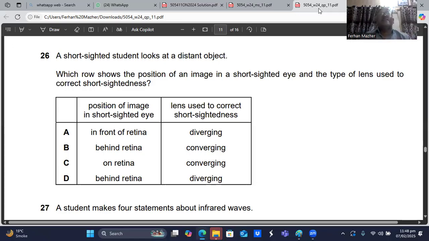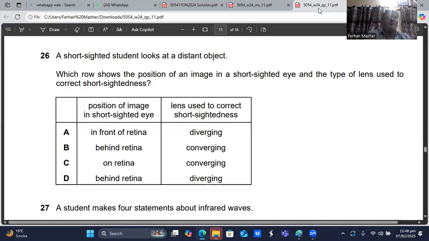The diverging lens will diverge the light rays a little bit, and then they will enter into the eye of that person, and now they will be focused on the retina.